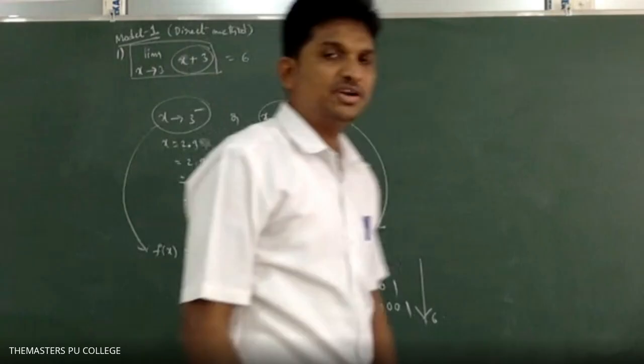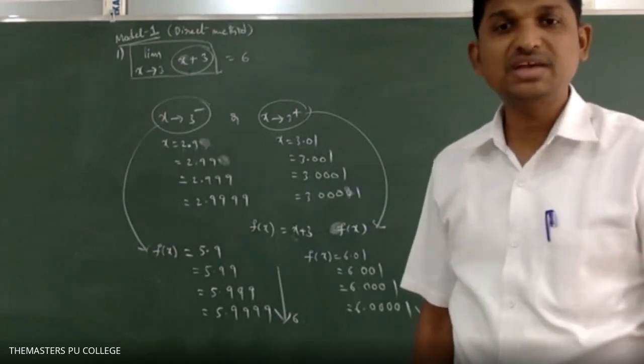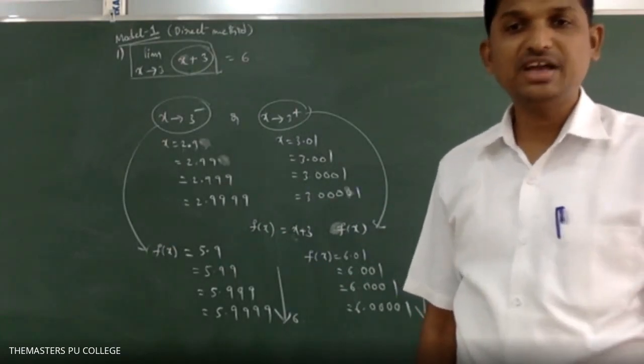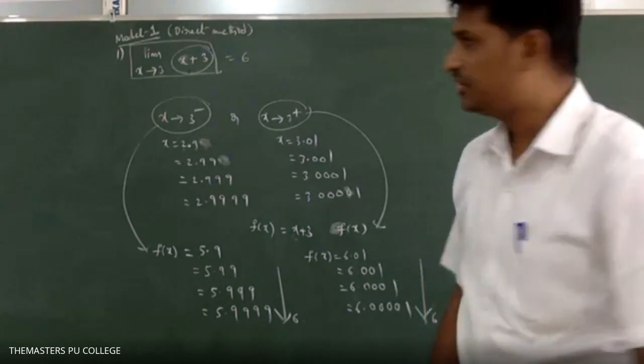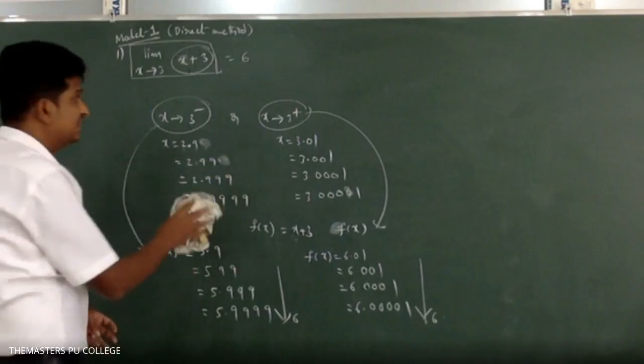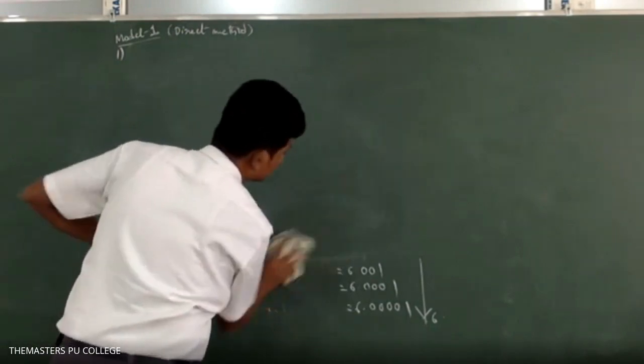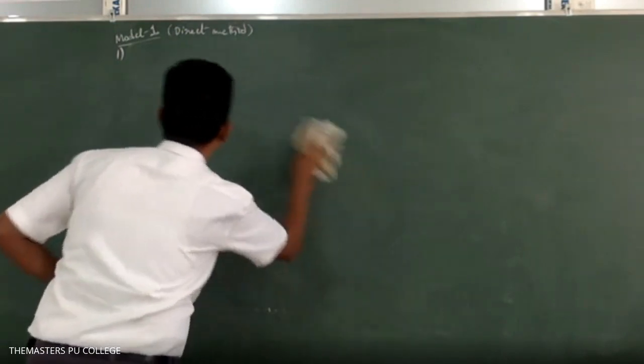But every time we do not tell all this story. There is a method known as the direct method. With the help of the direct method, you can state the answer. No need of all this; I explained it only to understand the concept. I'll tell you how to do it directly. The answer you got is 6. Remember that.